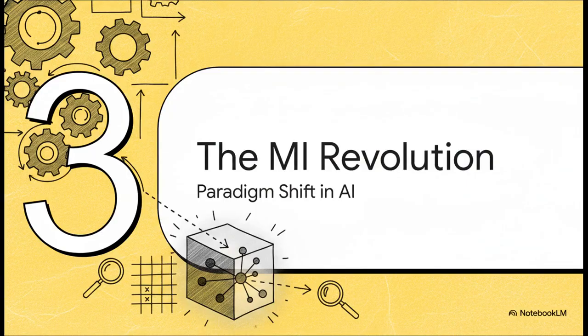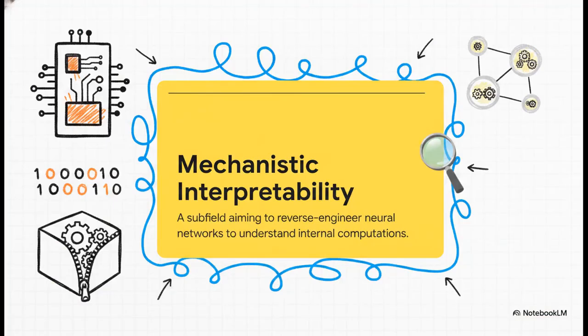Section 3. The Mechanistic Interpretability Revolution. A paradigm shift in AI. Because, let's face it, guessing just wasn't enough. Researchers started searching for a way to map the actual internal wiring. Okay, let's dive into this. Mechanistic interpretability, or MI. This is absolutely not about correlation. This is all about reverse engineering. Think about how software engineers can take a compiled binary computer program and painstakingly reverse engineer it to figure out its exact source code. Mechanistic interpretability applies that exact same rigorous causal logic to neural networks.